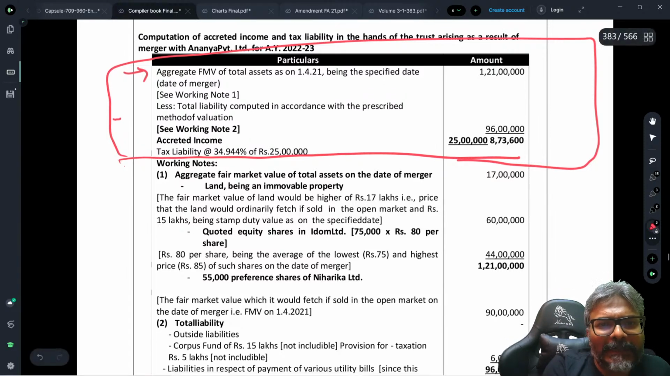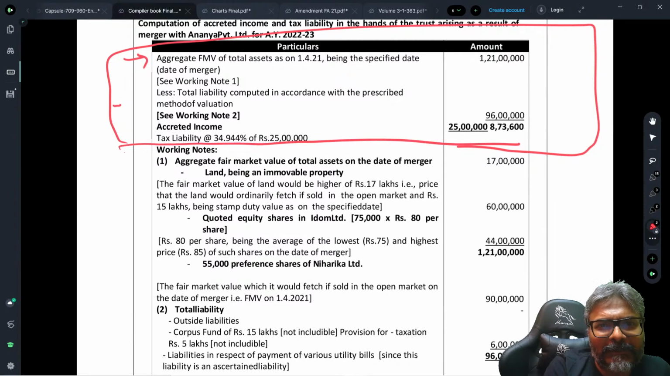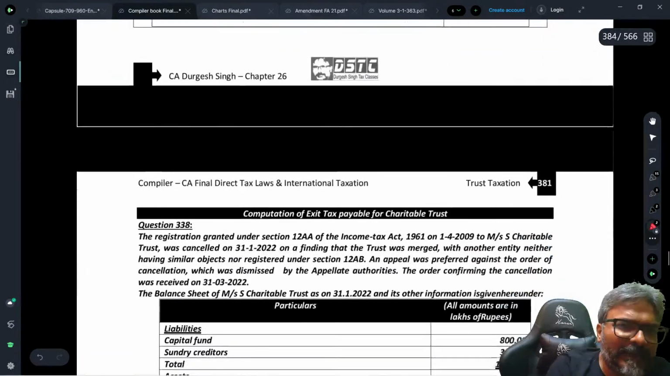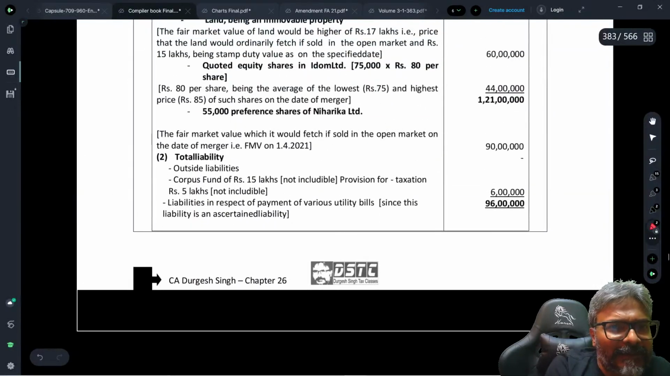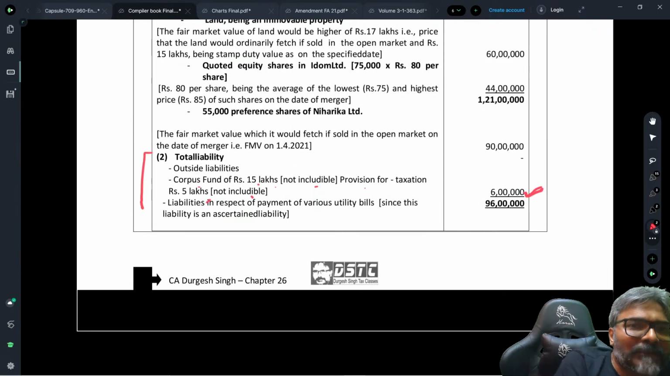Now if you all are clear with this, be careful, students. Total liability computed in accordance with the prescribed method of valuation. Now see how they have done it. Here, in the valuation of liability, they have directly taken only the outside liability. Corpus fund 15 lakhs, not includable. Provision for taxation, not includable. So they have directly taken 6 lakhs.